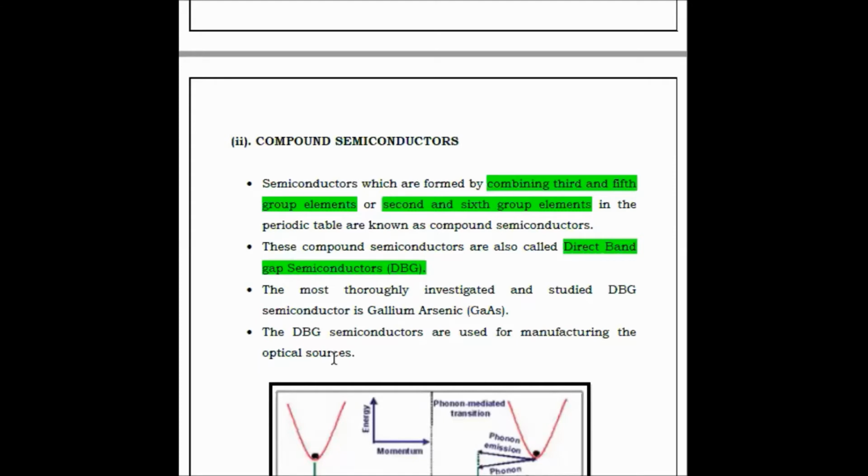As I already said, the pure platform does not give more conductivity, but the impure platform produces more conductivity. The compound semiconductor has more than one element, so we are adding an additional atom over the slab. It's called impure. So the impure semiconductors are the base for the manufacturing of the optical sources.